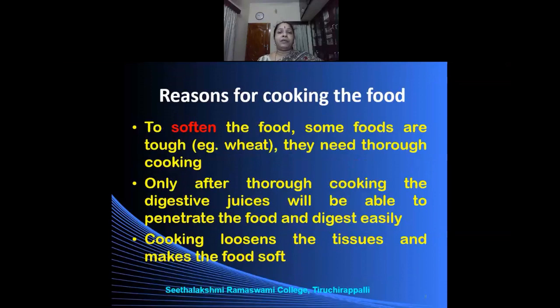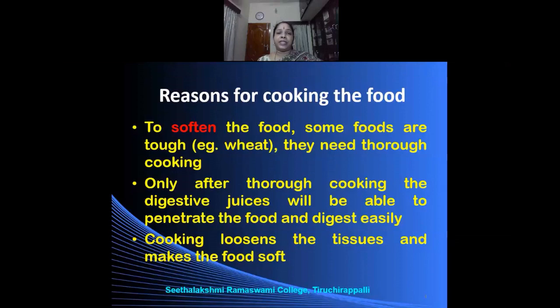And why should we cook the food after all? What are the reasons for cooking the food? The first reason to cook the food is to make the food soft. To soften the food, some food is tough and they need thorough cooking.